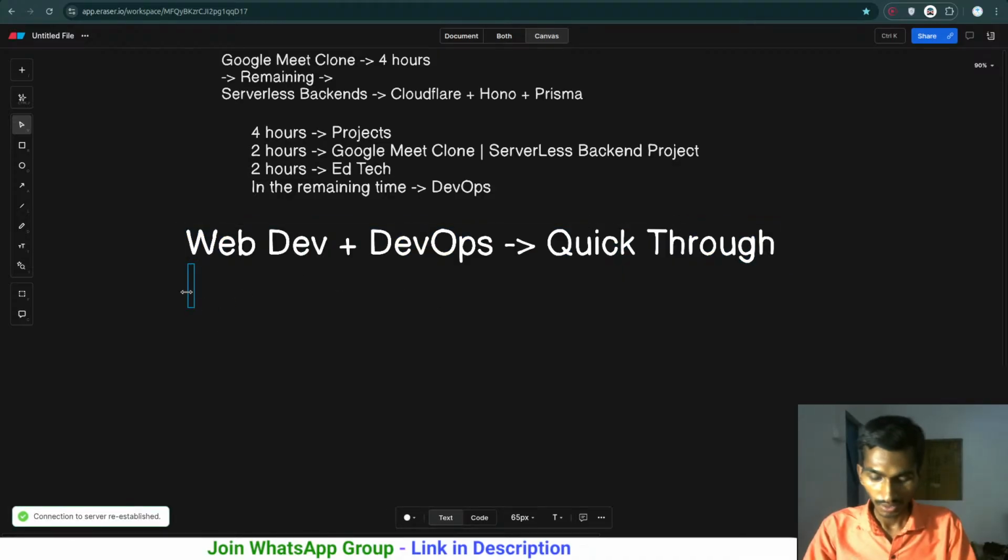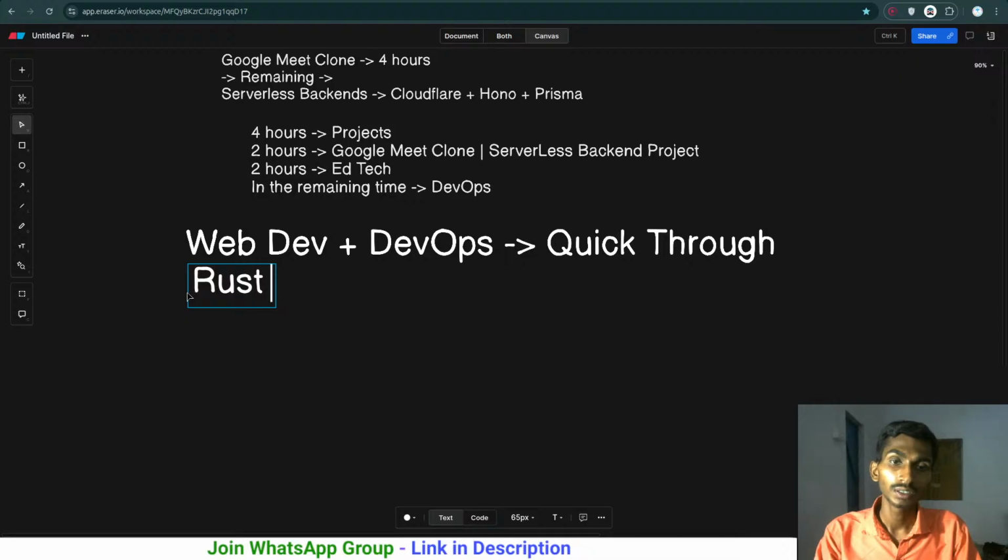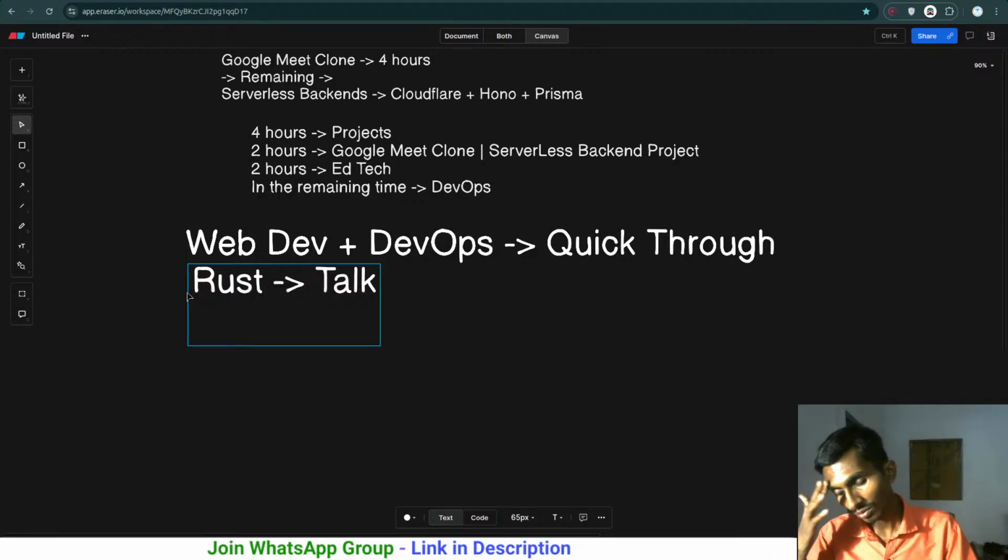And what is the next thing? I have just learned about Rust a little bit, so we are gonna be talking about it. So Rust talk, this is just gonna be happening right now. I don't have all the knowledge, but at least the basic knowledge of Rust I have got, so we are gonna be talking about that.